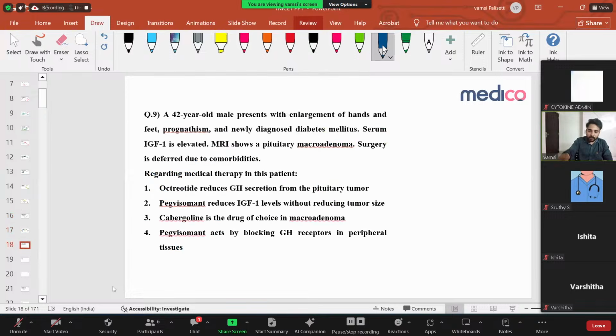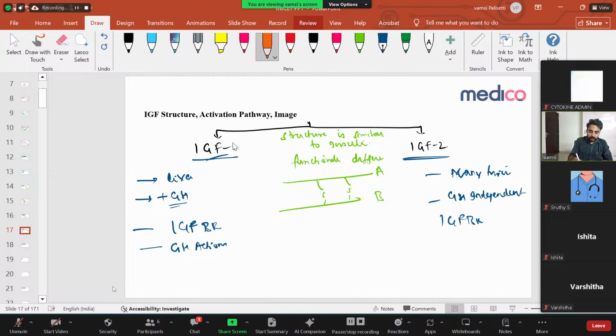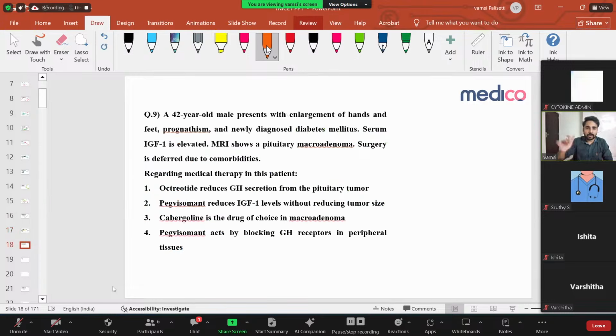In this explanation, this point is again very important. This insulin-like growth factor 1 is produced in the liver under the influence of growth hormone. That is a very important thing, right? Clear? Right. Let us go to the next question.